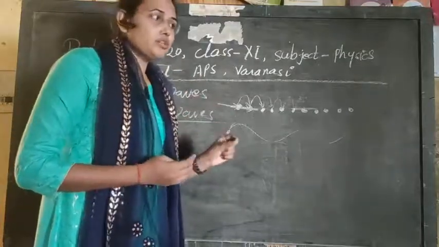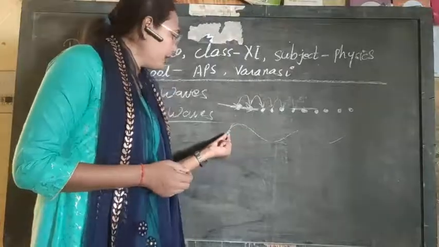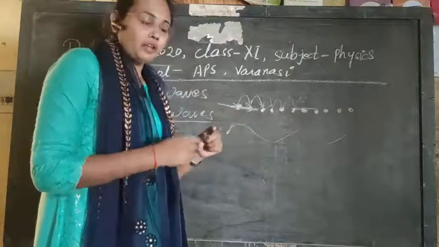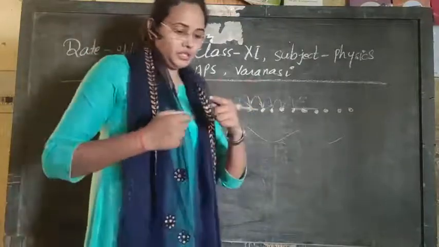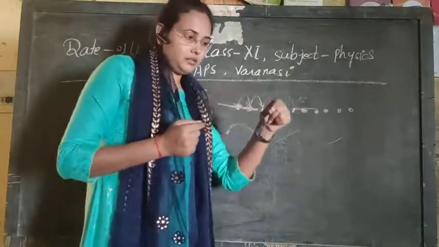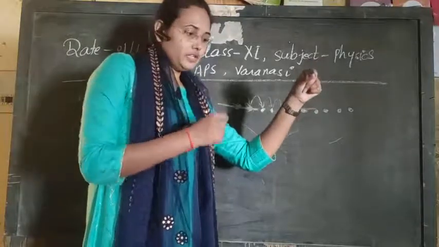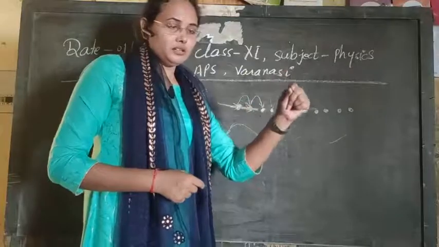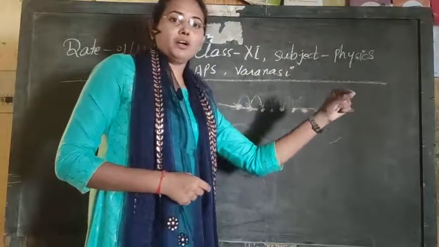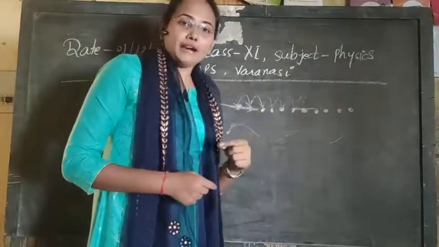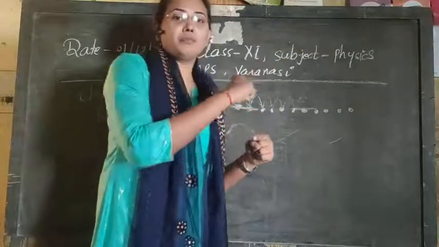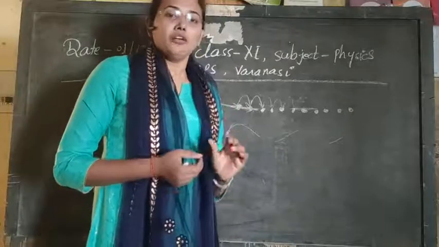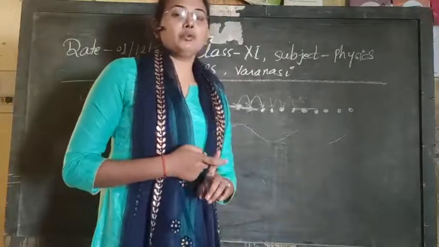Or you can also say that if any particle is in motion, then the path it follows is a wave. Suppose this is a particle and it starts to move like this, and you see that due to its movement its position makes a locus or a path. That locus is known as the wave. So waves can be generated whenever a particle is in motion.